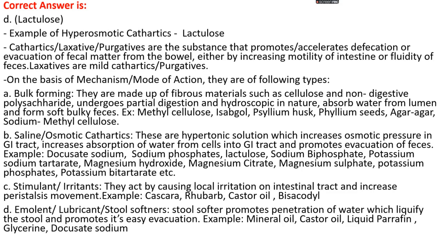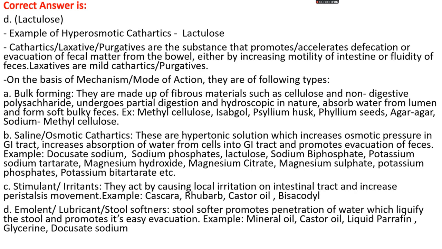First is bulk forming. Bulk forming cathartics are made up of fibrous materials such as cellulose and non-digestible polysaccharides. They undergo partial digestion, and they are hygroscopic in nature. They absorb water from the lumen and form soft bulky feces. Examples of bulk forming cathartics include methyl cellulose, isabgol, psyllium husk, psyllium seeds, agar, sodium methyl cellulose, etc.